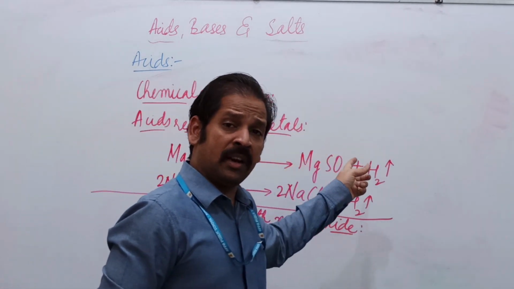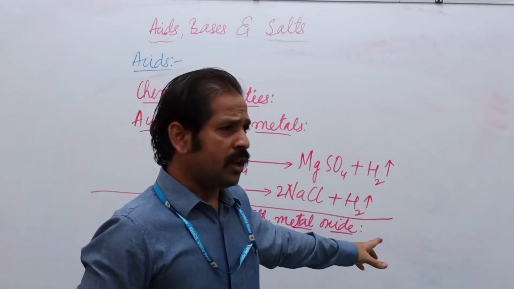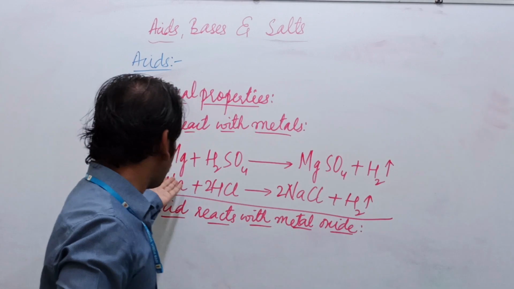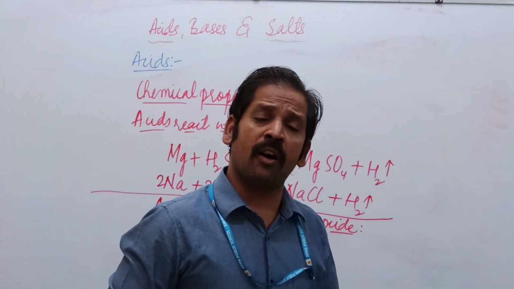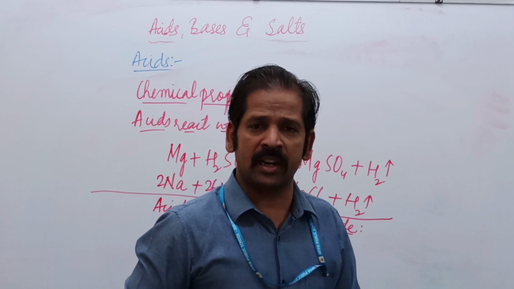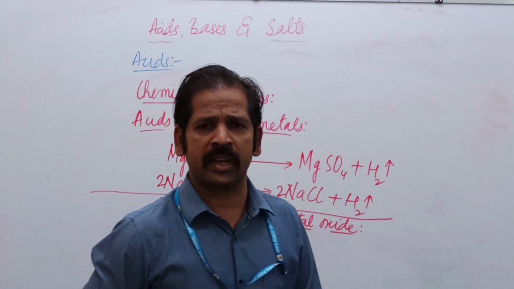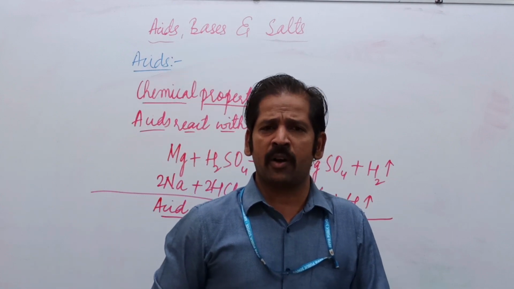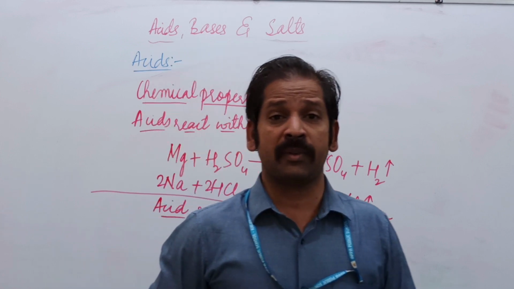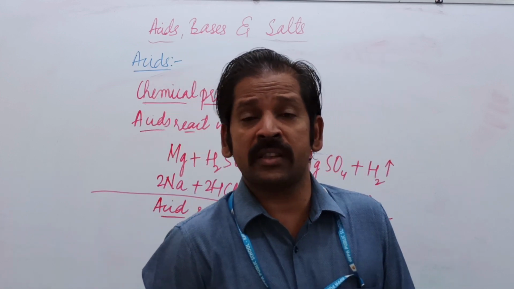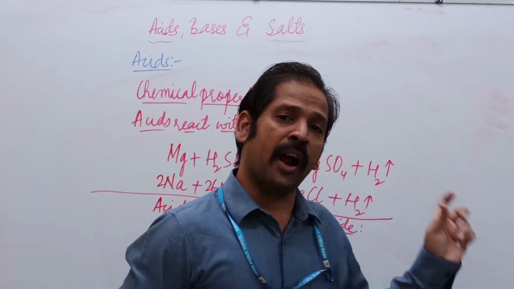Earlier the word was only metal. Now it is metal oxide. Instead of magnesium or sodium, if they are reacting with the sodium oxide or magnesium oxide, what may be the result? What happens when acid is reacting with the metal oxide? When acid is reacting with the metal oxide, they are forming metallic salt, as well as now instead of hydrogen it will be water, because the oxygen will react with the hydrogen.